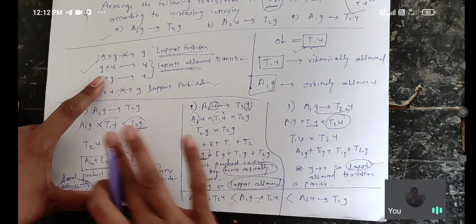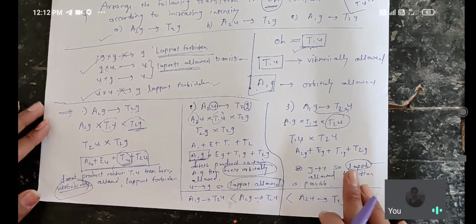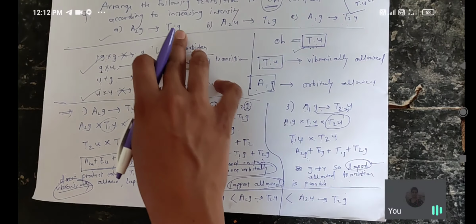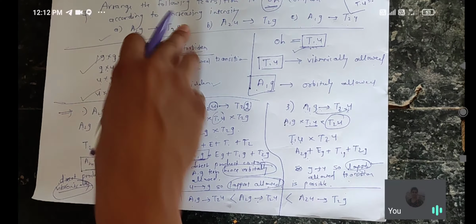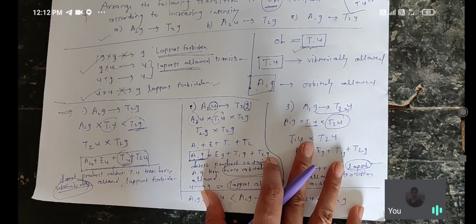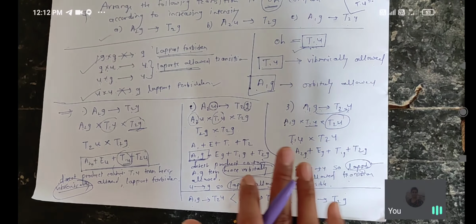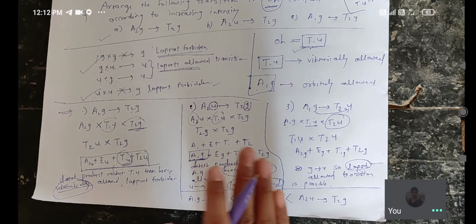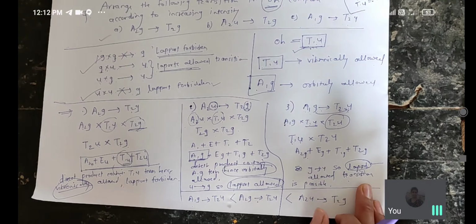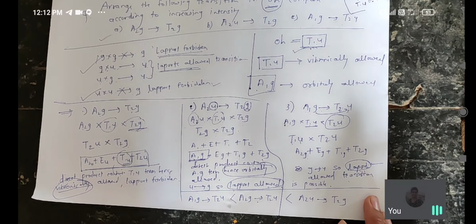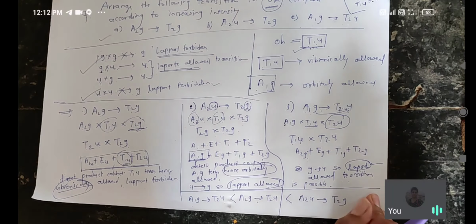Okay. After that, what is your final answer? That means you have to arrange those transitions in increasing intensity. I already told you the orbitally allowed transition is more intense than the vibronic and then the Laporte allowed. That means the intensity of the Laporte allowed transition is less and the intensity of the orbitally allowed transition is much higher.